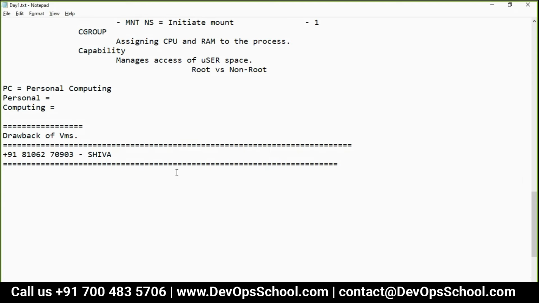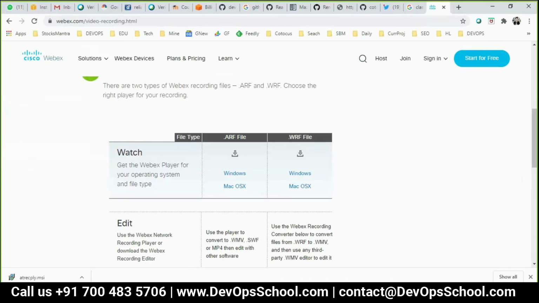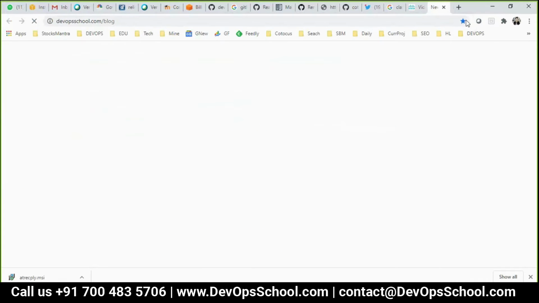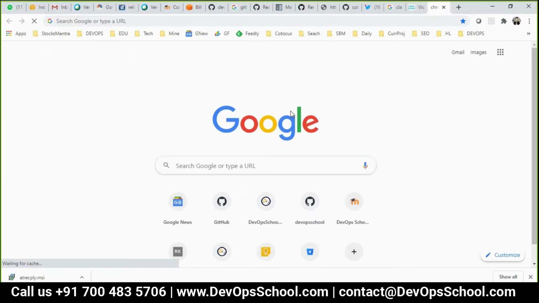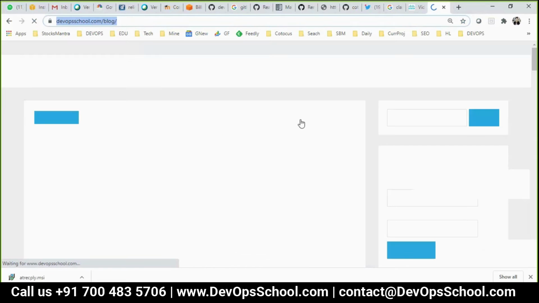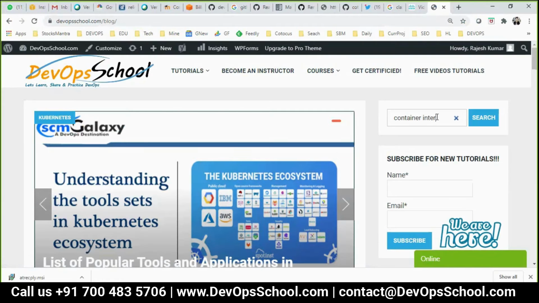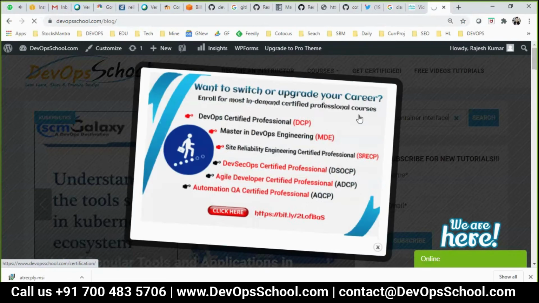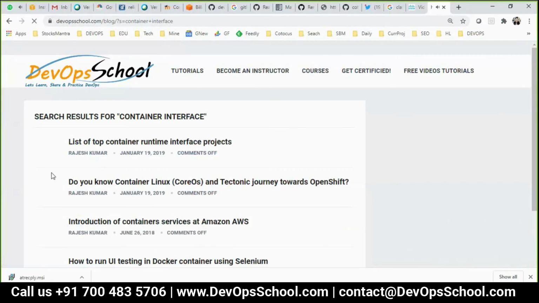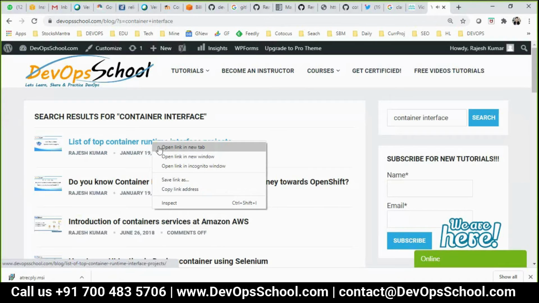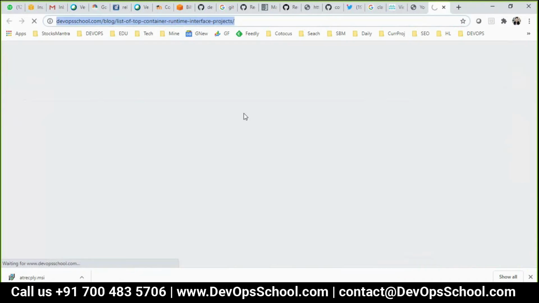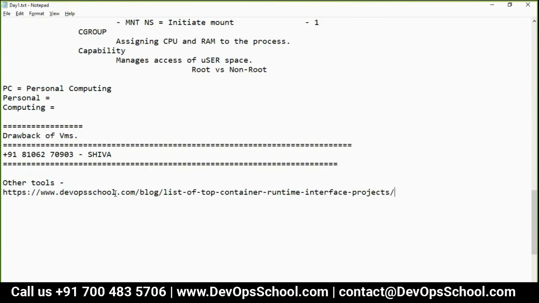Yeah. So, do we have other tools in the same category? Other tools? Yes, we have so many tools in this category. We call Docker a container runtime interface, and there are so many tools like it. So here is a list of container runtime interface projects. I have listed all the projects possible.